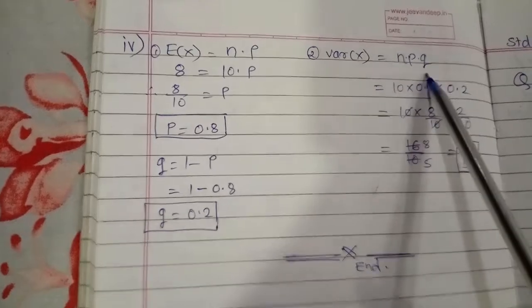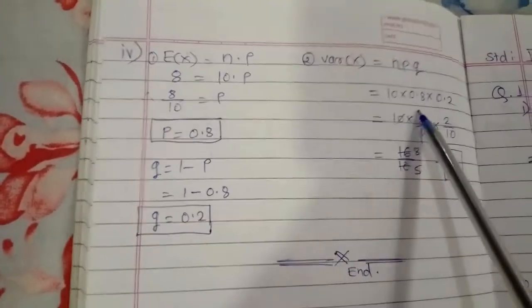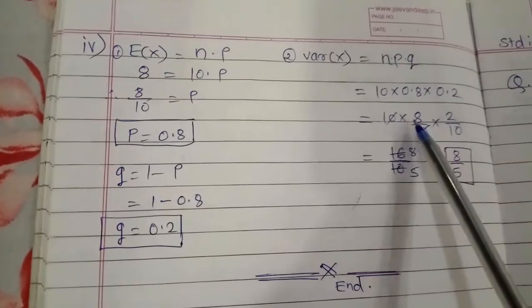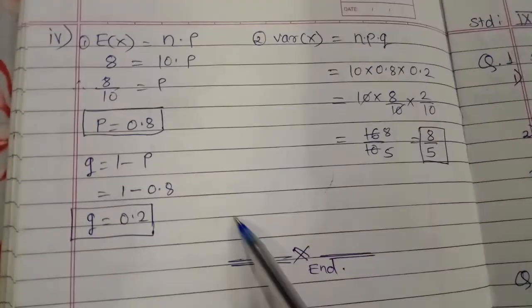Now the variance is npq. The value of n is 10, as given in the example, p is 0.8, q is 0.2, and so by reducing this we get 8 upon 5.